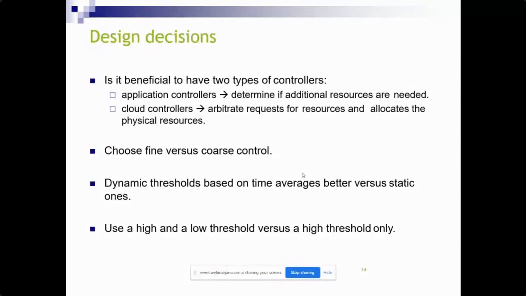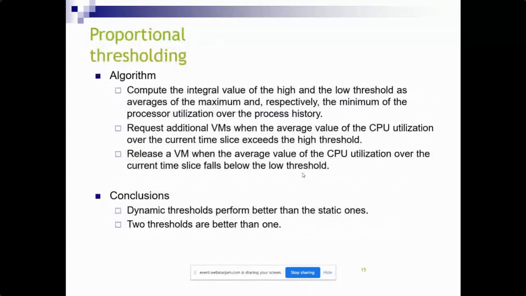So when we are having different threshold values, we can use the algorithm that computes the integral value of high and low thresholds as the average of the maximum and, respectively, the minimum processor utilization over the process history. So request additional VMs when the average value of CPU utilization over the current time slice exceeds the high threshold. Release a VM when the average value of CPU utilization over the current time slice falls below the low threshold.